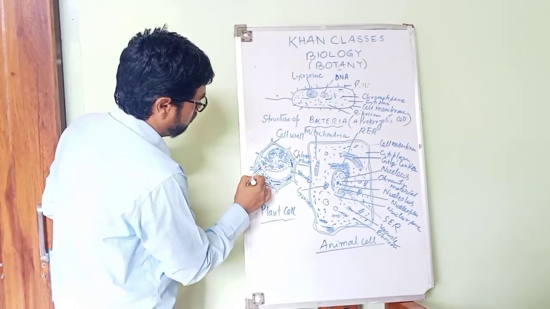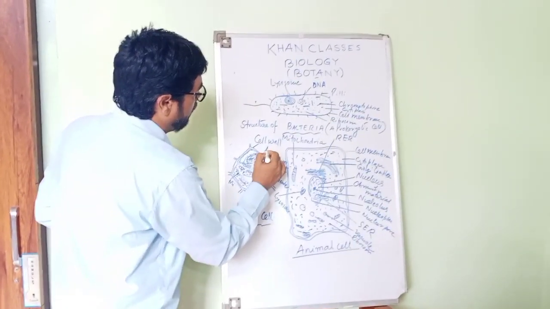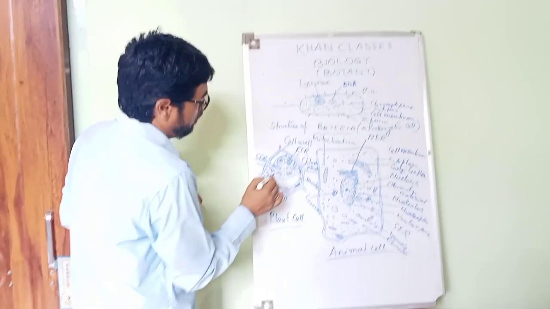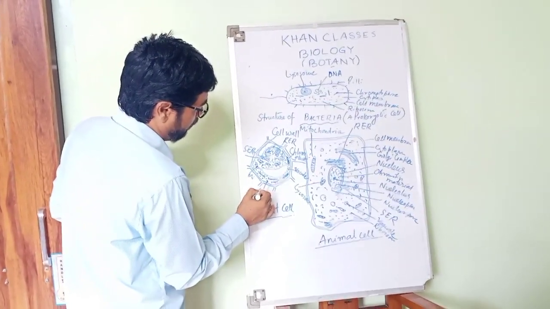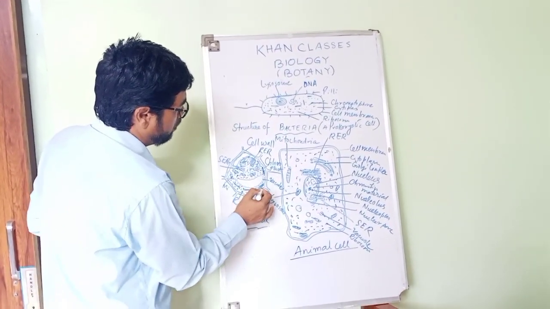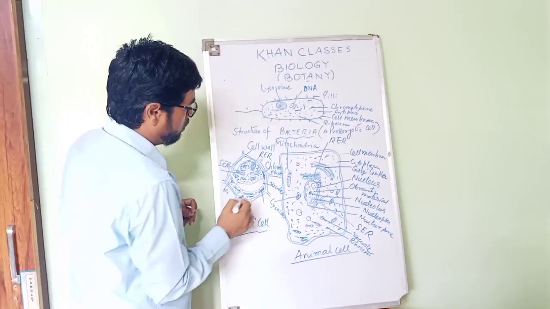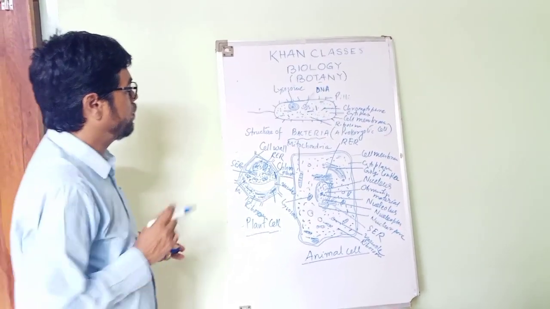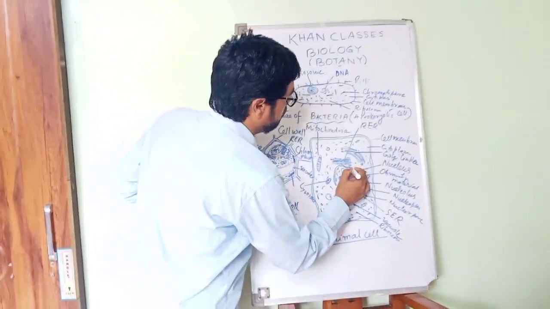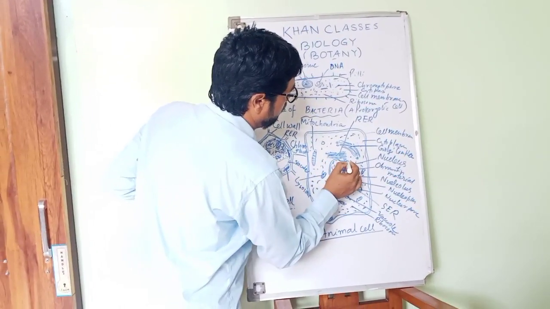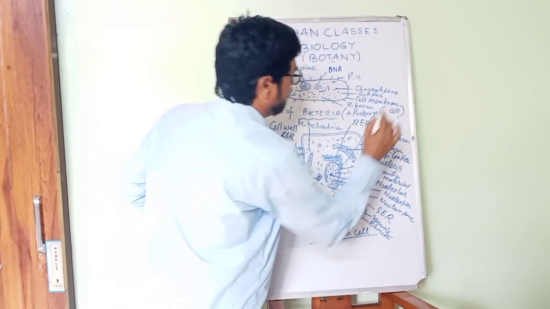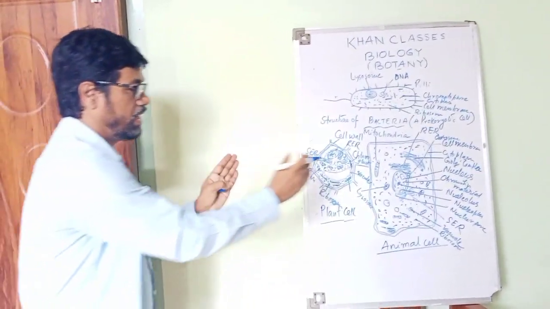And mitochondria. Then you will find rough endoplasmic reticulum and smooth endoplasmic reticulum. Then you will find the ribosomes, which are also found in animal cells. Chloroplast I have already mentioned. And centrosome is found in animal cells. This centrosome is absent in plant cells. So this is the basic difference between the plant cell and the animal cell.